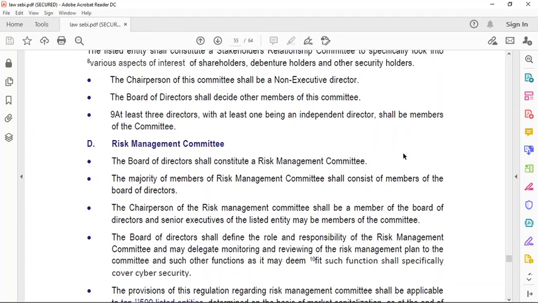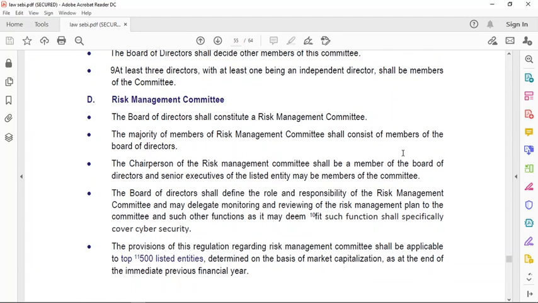Okay. Risk Management Committee. The Board of Directors shall constitute a Risk Management Committee. Is this a compulsory committee? No, this is not compulsory. We did not read about it in the Companies Act either. We only read about the above 3 committees, not this one, because this is not a mandatory committee to have. So to whom it is applicable, we will read which companies must have a Risk Management Committee. We will read that also now.